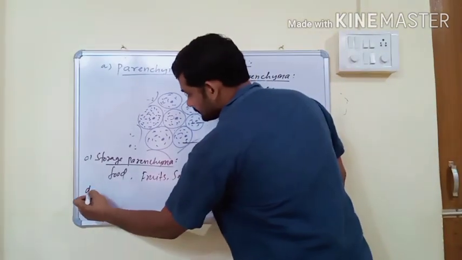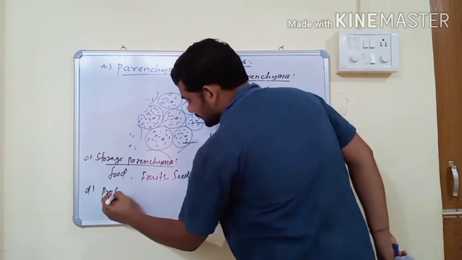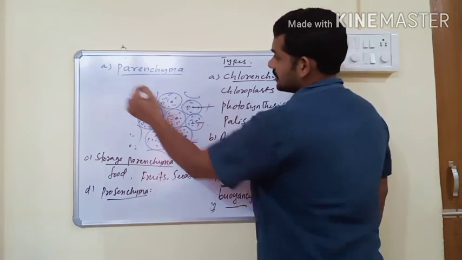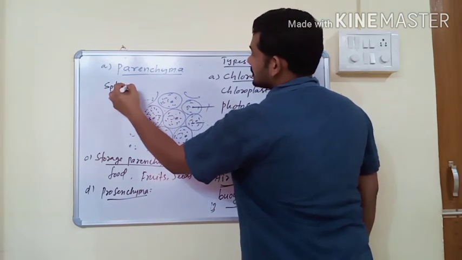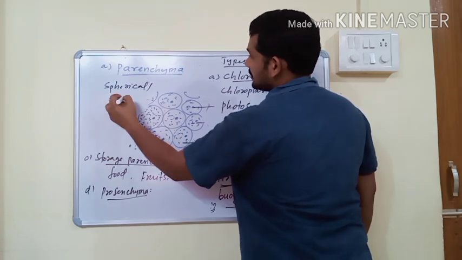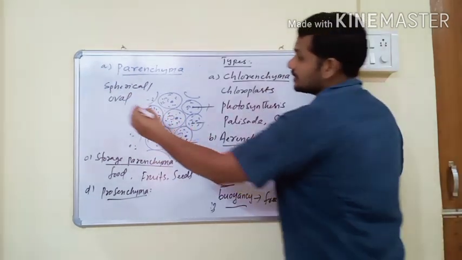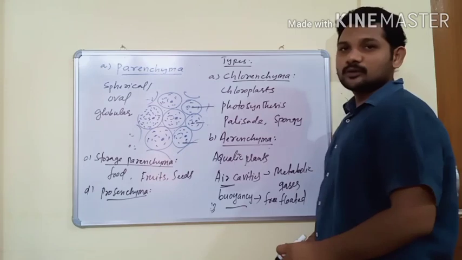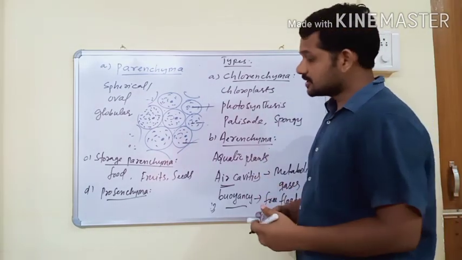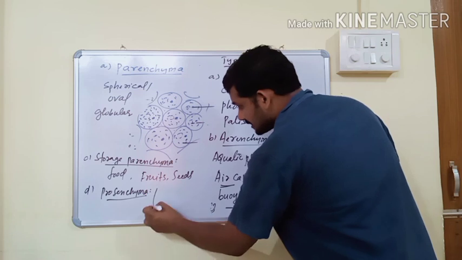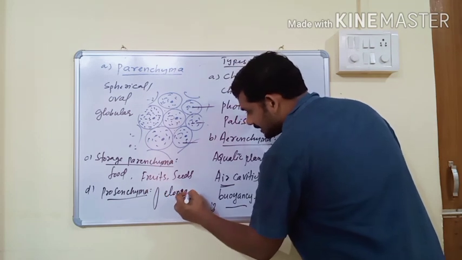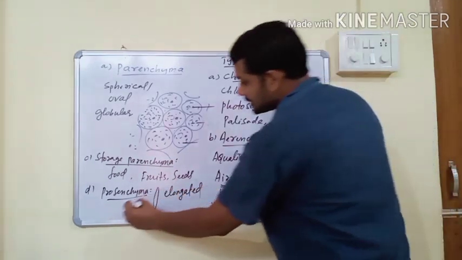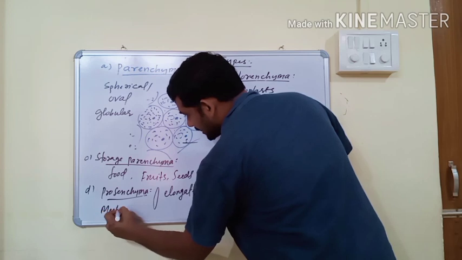And next one is prosenchyma. Generally the parenchymatic cells are spherical, or sometimes oval shaped, or sometimes globular. But in some cases, exceptionally, the shape of parenchyma cells is elongated. Elongated parenchyma is known as prosenchyma. This prosenchyma gives mechanical support